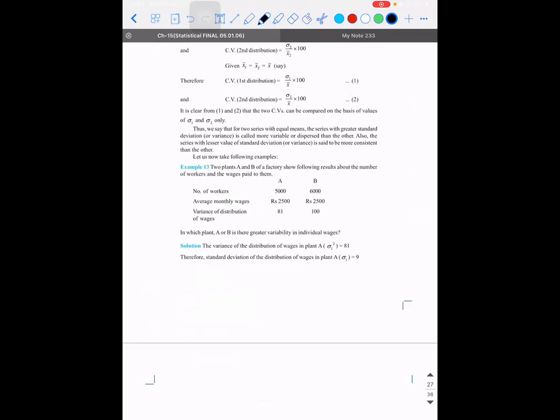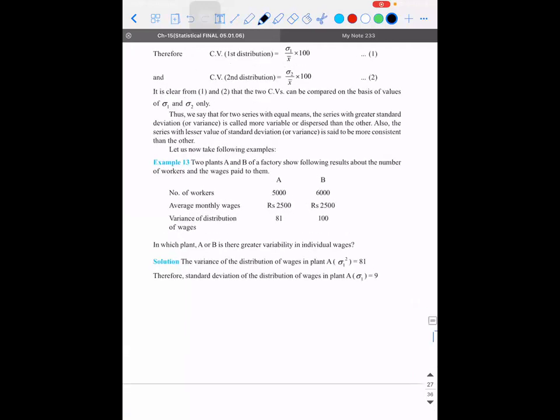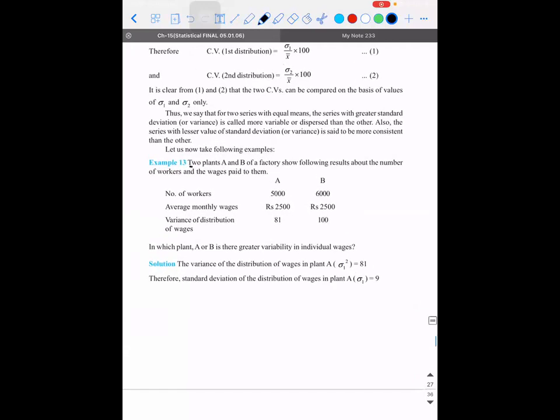See, for example, statistics is all about data and its accuracy. That's what you do in practical also, whether you do MBA or whatever it is, they will have a lot of applications. So here, for example, there are two plants A and B of a factory that show the following results about the number of workers and the wages paid to them. Total number of workers are 5,000 in plant A and 6,000 in plant B. Their average monthly wages are 2,500 and 2,500. Variance of distribution of wages is 81 and 100.